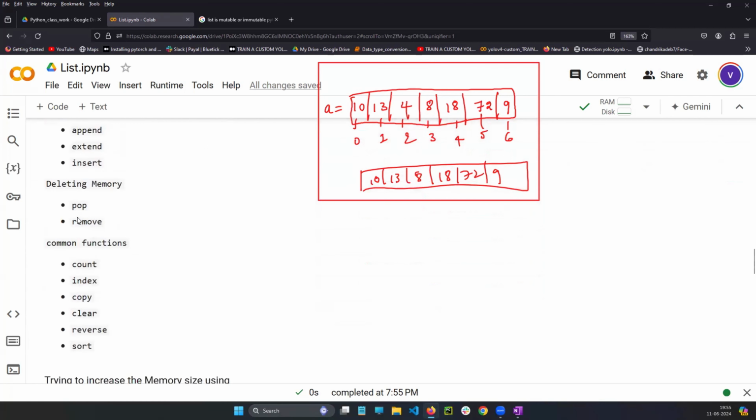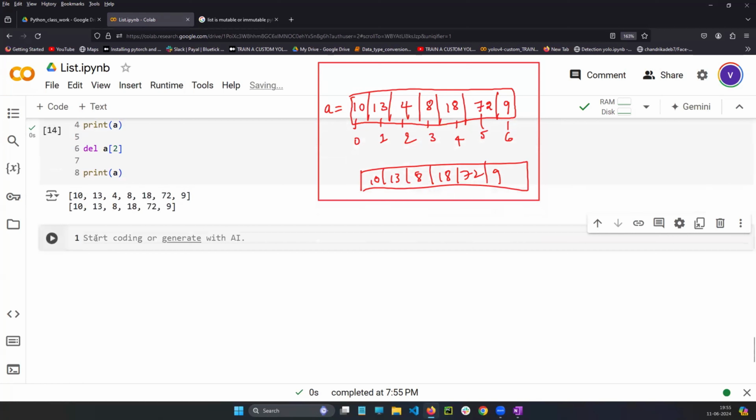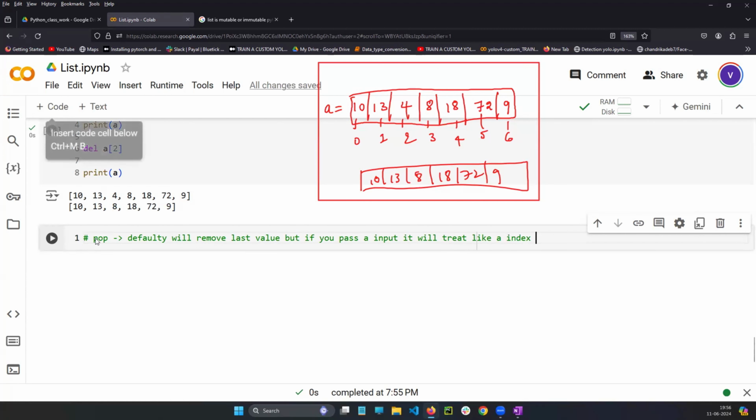Sir, can you use the built-in functions as you mentioned, pop and remove? Yes, let's try to use them also. Pop, pop by default will remove the last value, but if you pass a value, if you pass an input, it will treat it like an index.